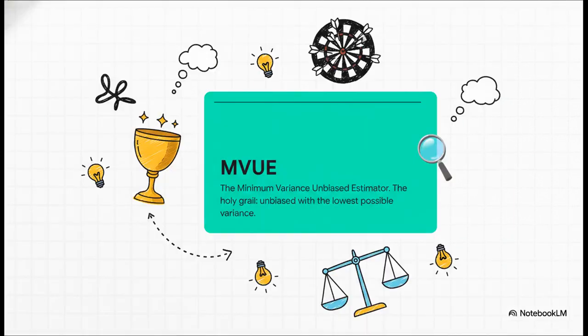And this whole process leads us to the ultimate prize, what you could call the holy grail of our quest, the MVUE. That stands for Minimum Variance Unbiased Estimator. It's the absolute best of both worlds. It's right on target, and no other unbiased estimator is more precise. This is the guess we want because it gives us the most reliable information possible from our data. And that is so important for making smart decisions, whether it's in science or in business.